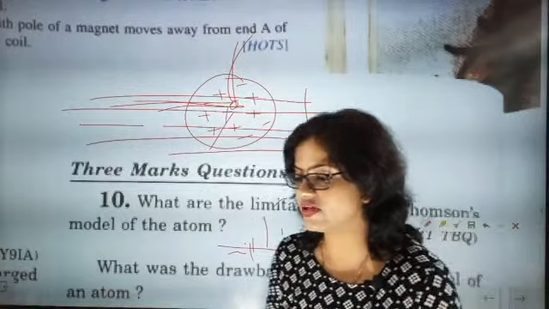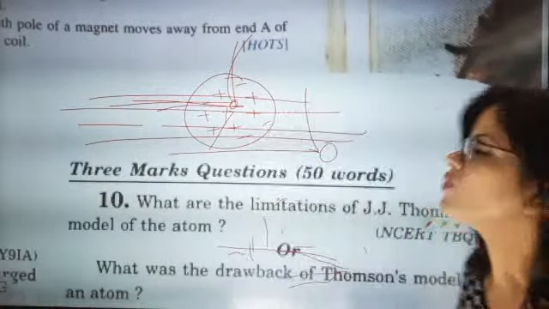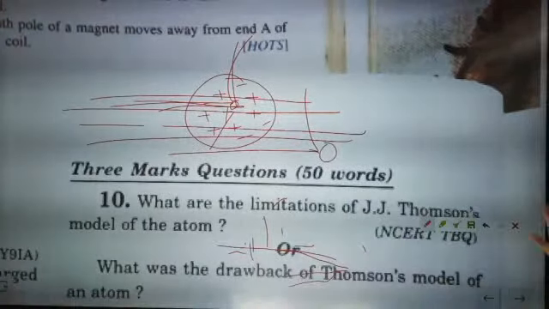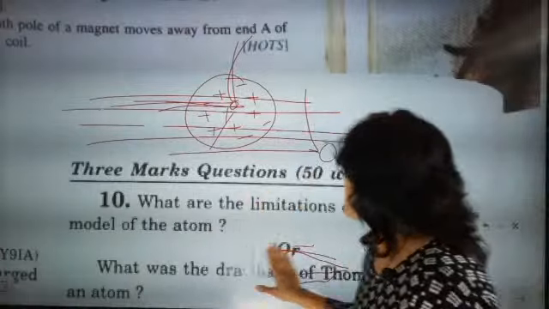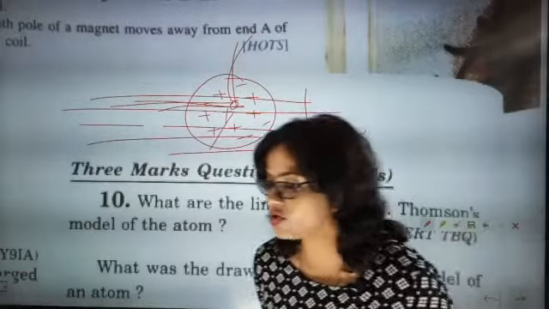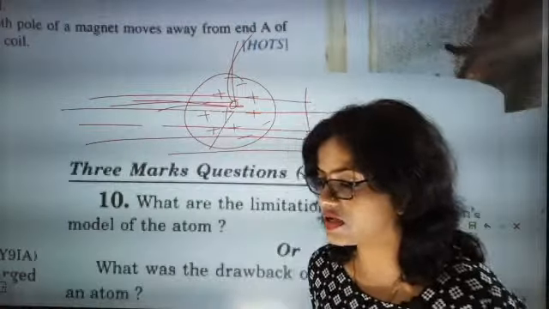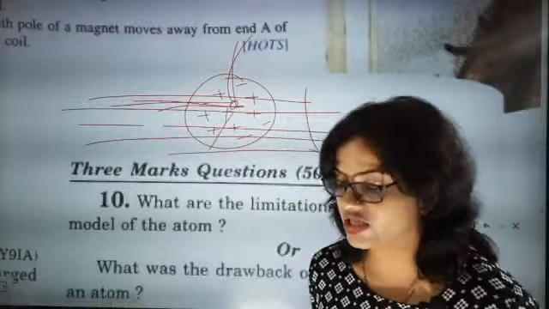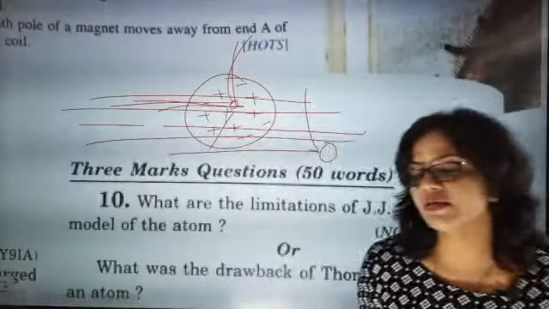This is the only major explanation. I think I have already given this explanation. Everyone, come on, quickly tell me, did you understand? I think I have discussed the limitations of both the JJ Thomson experiment and the Rutherford experiment. Can you repeat the drawback of JJ Thomson again, ma'am? Yes, beta, understand this.